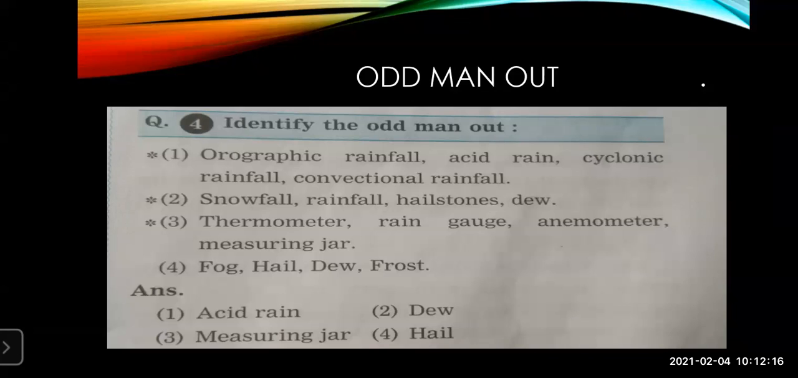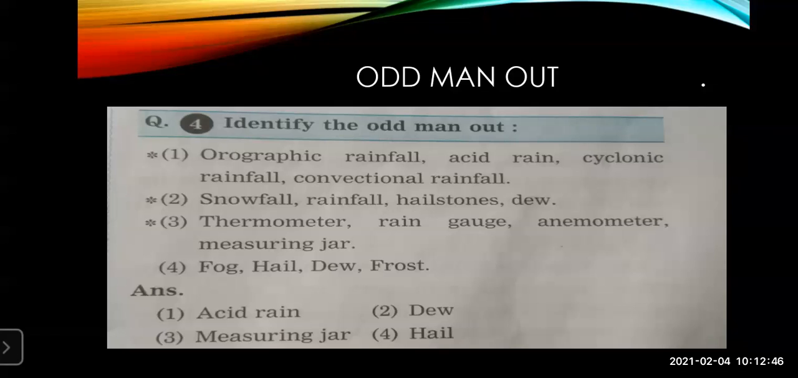Now if you go to the fourth one, what is it? Fog, hail, dew, and frost. Now in this, you know what is fog, you know what is dew, you know what is hail, and you know what is frost. This all you have learned in the lesson precipitation. Now you know in what way the fog comes. Fog is also seen in the way of mist. Dew is also seen in the way of tiny droplets. That is also just like a mist, and frost is also that way.